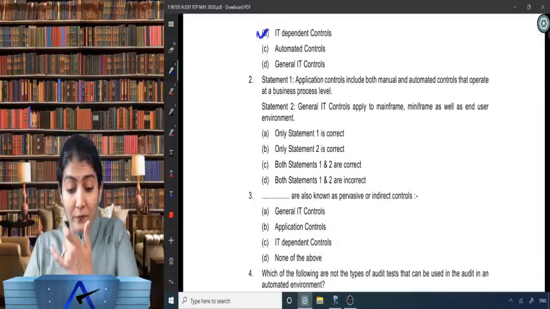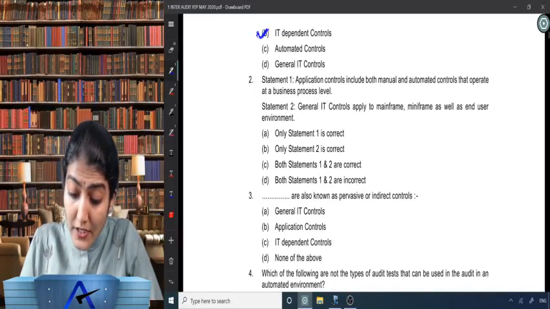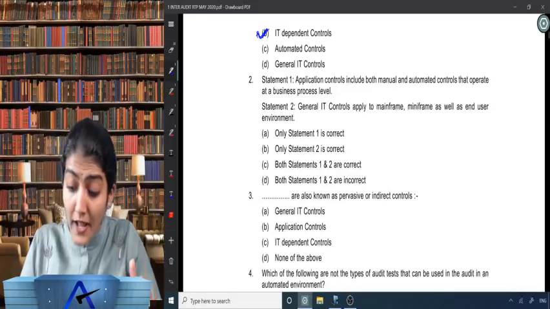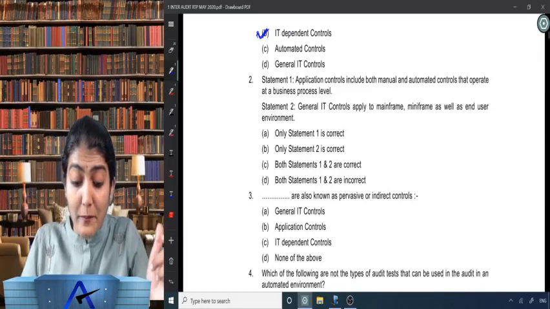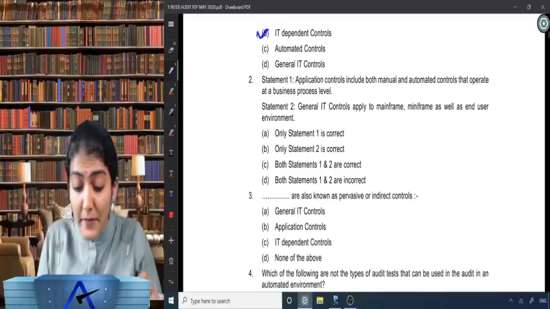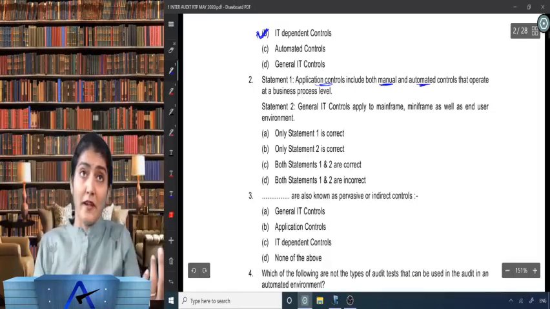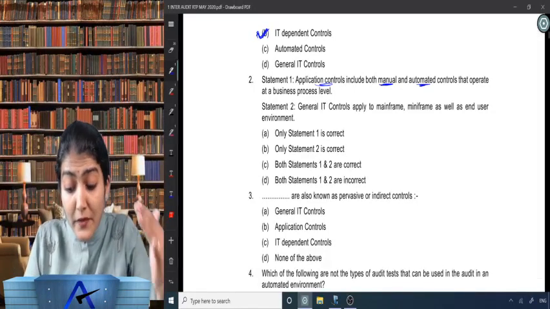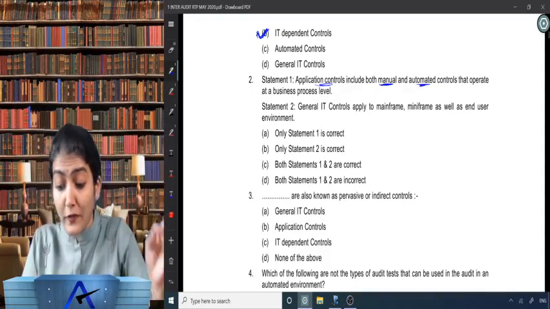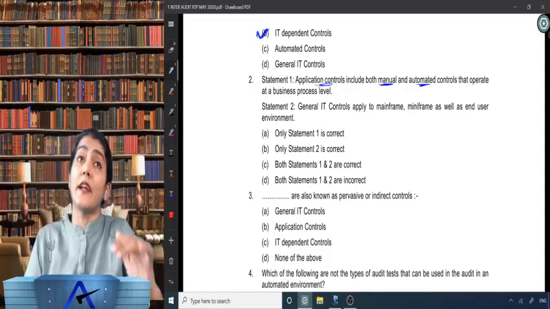Question number 2. Statement 1: Application controls include both manual and automated controls that operate at a business process level. Application control could either be a manual control or an automated control. Seems good. And general IT controls apply to mainframe, mini-frame as well as end user environment.